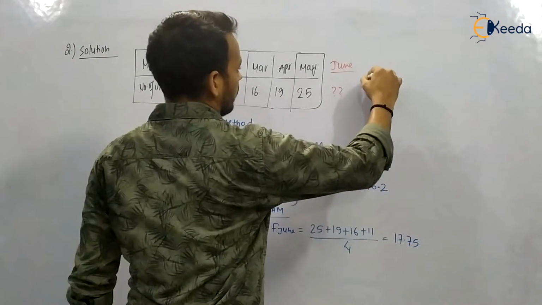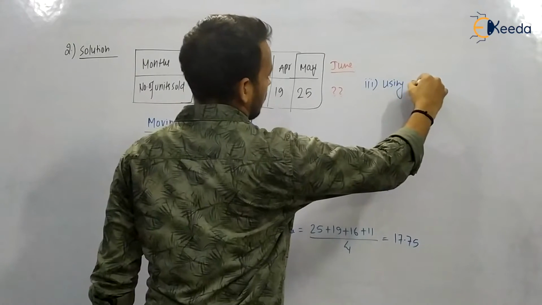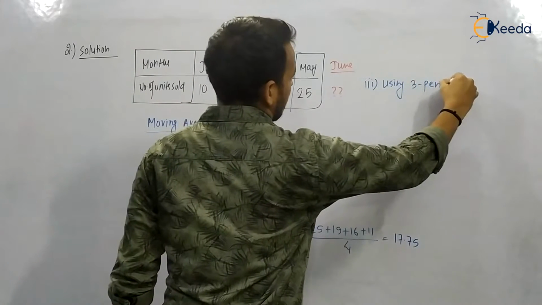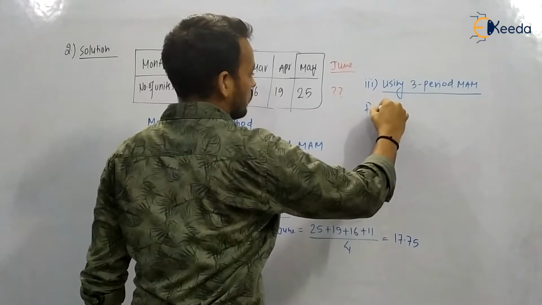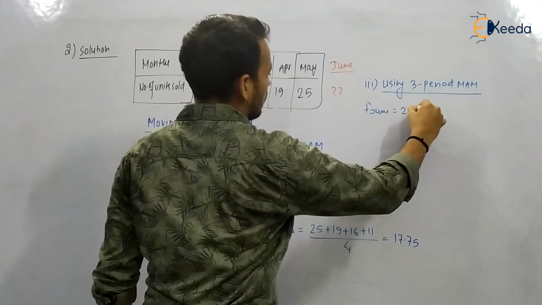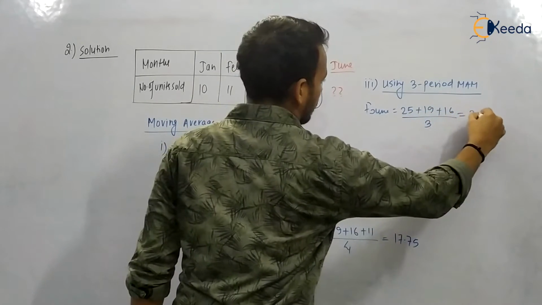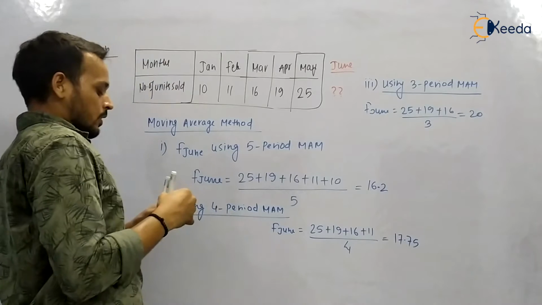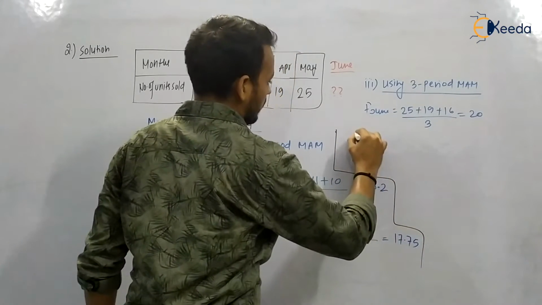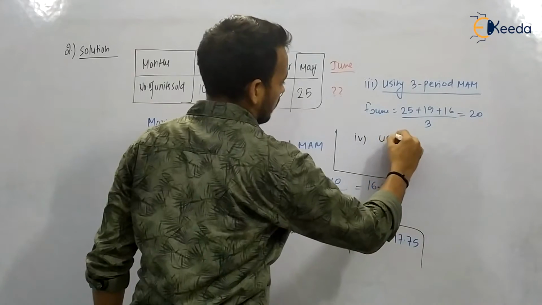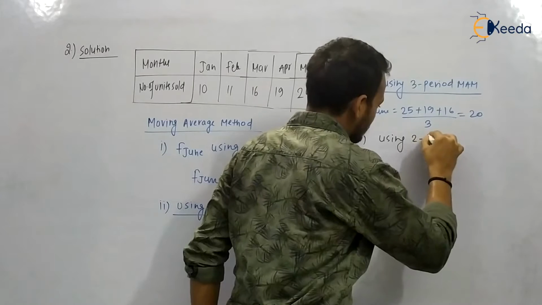Now the third, we will apply the 3-period moving average method. For the forecast for the month of June, start from the latest one: 25 plus 19 plus 16 divided by 3, and it is going to be 20. You can see we are checking the possibilities using moving average, and up to 3 periods we stop. But just check it.